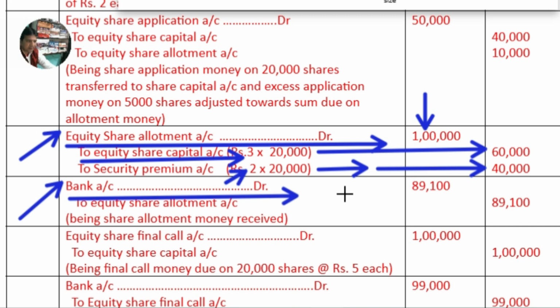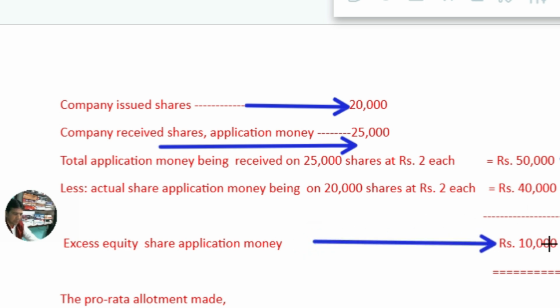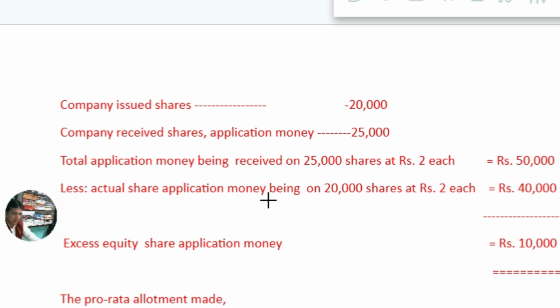and his allotment money shall be adjusted, and it is shown through the working note. I will show you the working note. So this is the number of shares issued, this is the number of shares, application money received at 25, it is already explained, and total application money, this is 50,000, the company was supposed to receive 40,000, excess application money adjusted 10,000, and this effect is shown through the working note. This effect is shown through the journal entries.